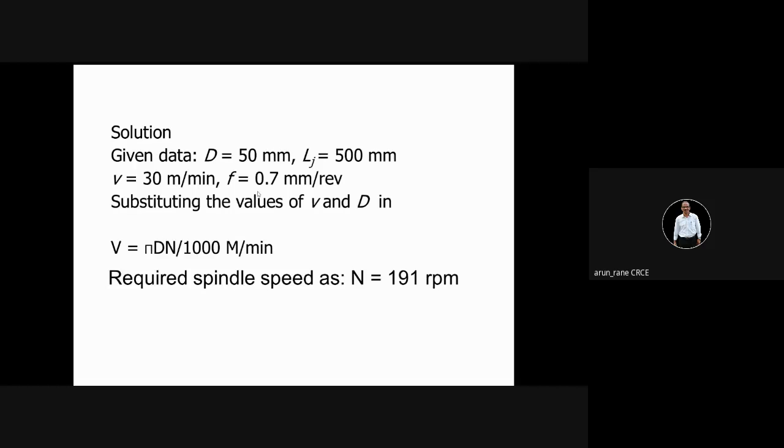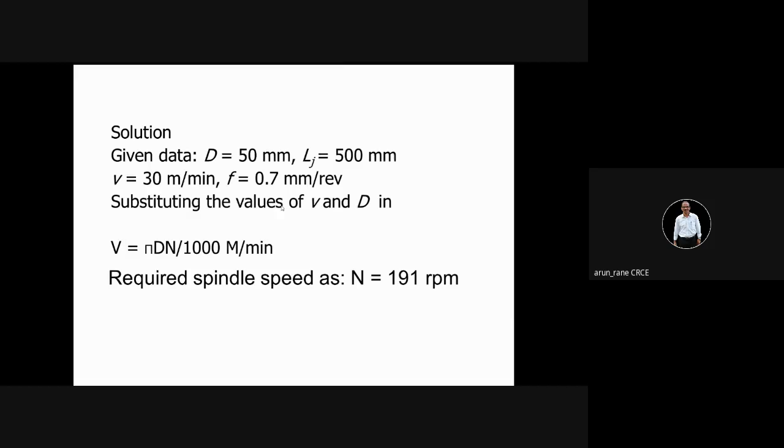Now I will convert this feed from millimeter per revolution to millimeter per minute. How do I convert? I'll tell you how to find out. Suppose the spindle has completed 191 revolutions in 1 minute.